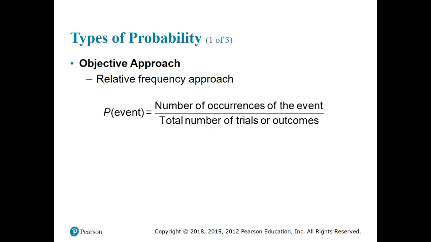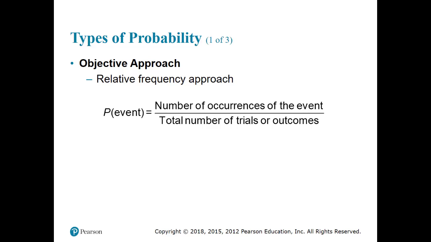In the empirical approach, we repeat what is called an experiment. Experiment is a kind of theoretical terminology. In this context, I'm not talking about a scientific experiment. Here in the probability context, an experiment is anything that can result in one of several possible results. So tossing a coin is an experiment. It will result in either a head or a tail. So you have two possibilities, and suppose you repeat that experiment again and again.